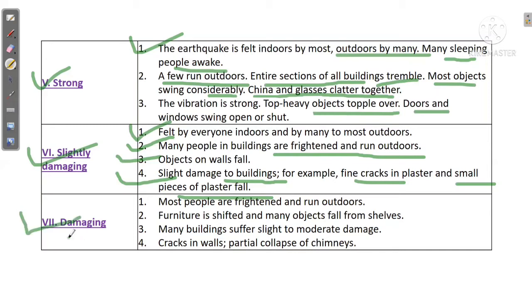Now the seventh category is damaging. Most people are frightened and run outdoors. People get frightened by this kind of earthquake, and due to fear they run outdoors. Furniture is shifted and many objects fall from shelves. Many buildings suffer slight to moderate damage. There are cracks in the walls and partial collapse of chimneys. So these can be the reasons why you have to consider this kind of earthquake.